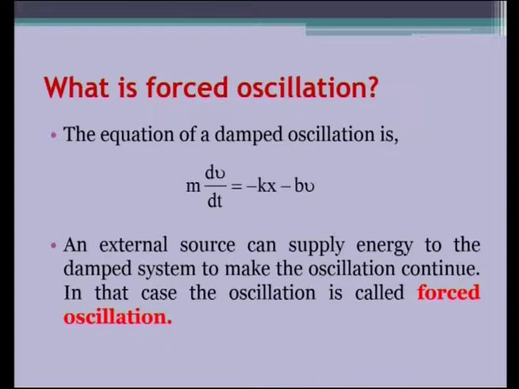If we are able to give the energy back, what is the energy it loses at each oscillation? If we are able to replenish the energy, give the energy necessary for sustaining the oscillation, then it is called a sustained oscillation.